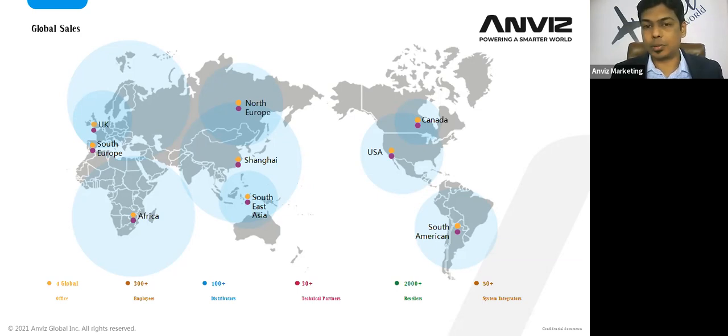More than 100+ distributors across the globe. We are tied up with 30+ integration or technical partners where we are integrating our products with multiple solutions. We have more than 2,000+ resellers on the ground who are serving our customers, and 50+ system integrators who are integrating our devices with their own solutions so that they can provide a solution to the end users.